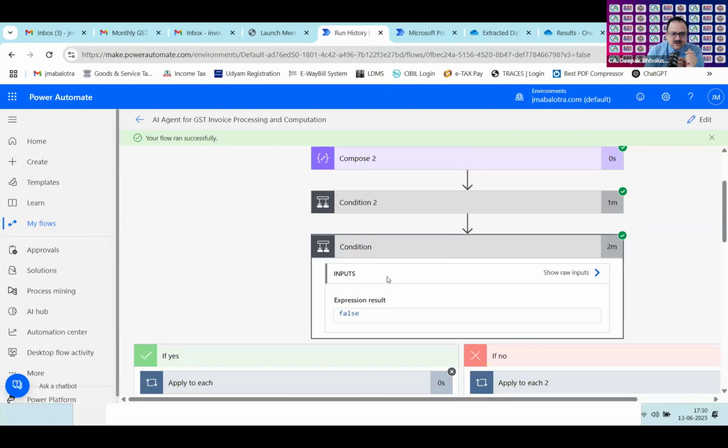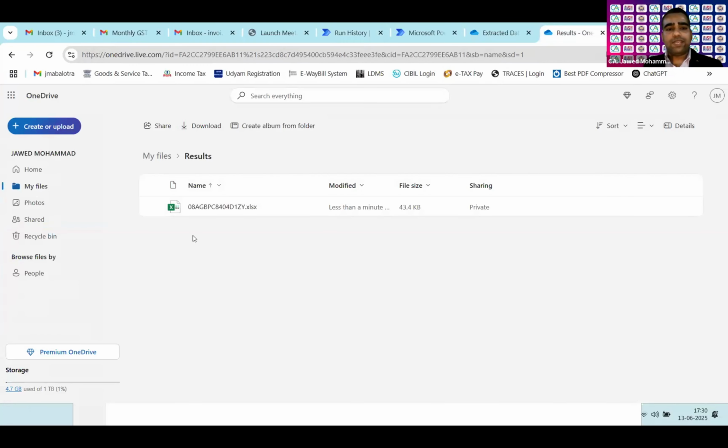Okay, got it, Javed. But if it has been configured for a particular client, then I can mention the GSTN, and if the GSTN is fetched in the invoice on the top line, then it can identify that these are the sales invoices. I have made it for all the clients. And you can see, for every client, it is saving the result file also. This file has been saved after the execution of the flow.